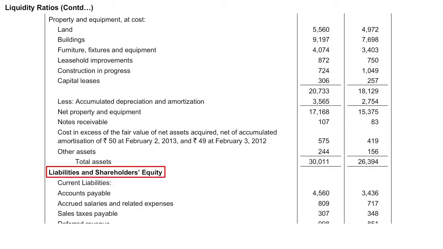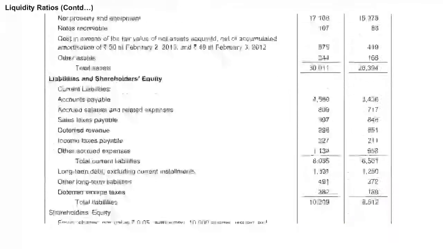In liabilities, we have liabilities and shareholders' equity. Starting with current liabilities. In current liabilities, we have accounts payable, which amount to 4,560 and 3,436 for the years 12 and 13. There is accrued salaries and related expenses, which is 809 for the year 2012 and 717 for the year 2013. Sales tax payable 307 and 348 for the years 2012 and 2013.